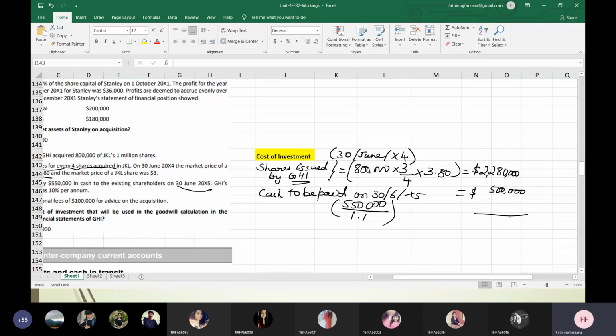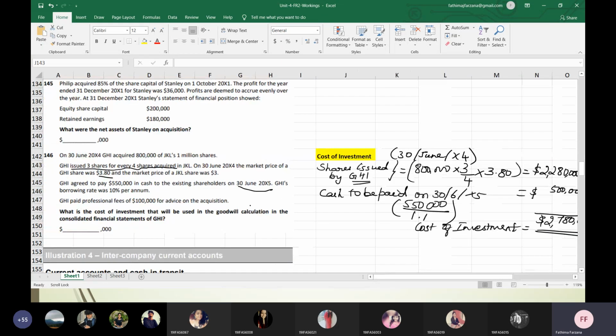So I'll add the rest and the total will come to $2,780,000. So this is my cost of investment. You can give a note that the fees will be expensed, or else leave it, no problem. So 2,780 thousand. Any doubt in this?